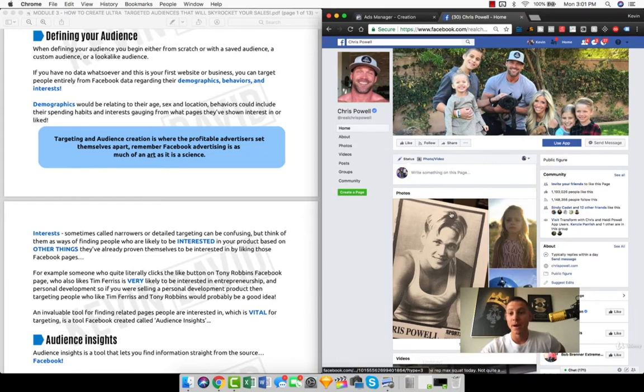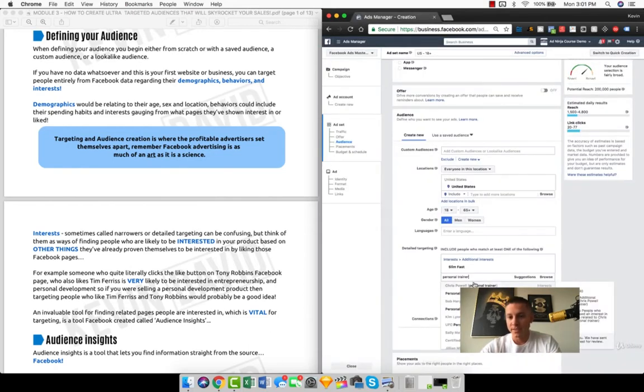If I wanted to like him, I'd have to go to his page and literally click the like button. So this is fact-based. Someone actually went out of their way to click this button. What is algorithmically based is personal trainer. There is no Facebook page called personal trainer that someone actually goes out and likes. Facebook is making an algorithmic assumption here that someone's interested in personal training based on their browsing history. So it's a very important distinction to make, because I never use algorithmically based interests.